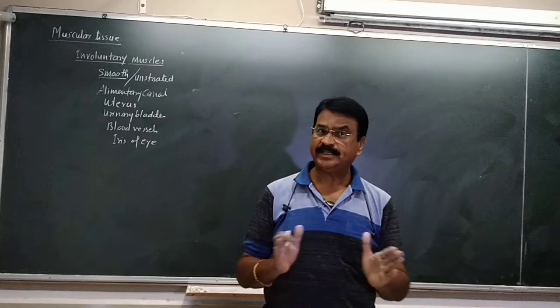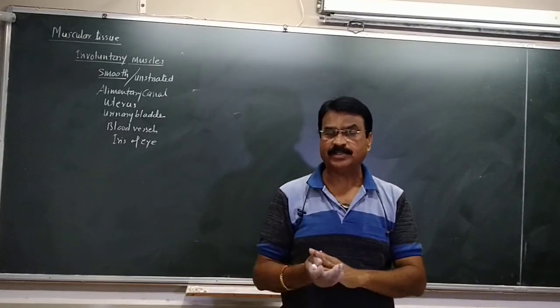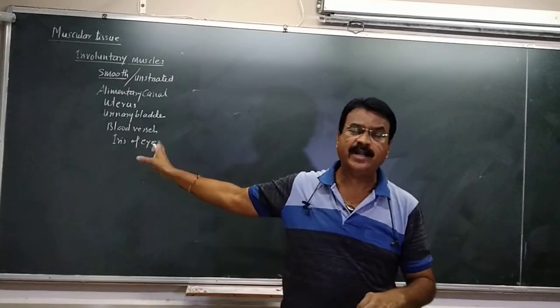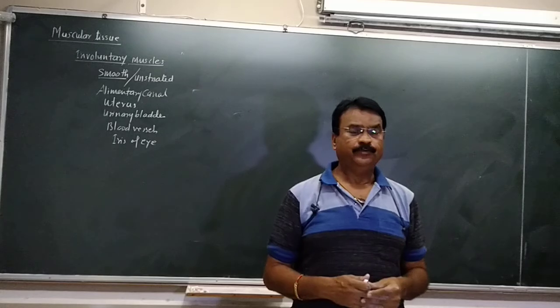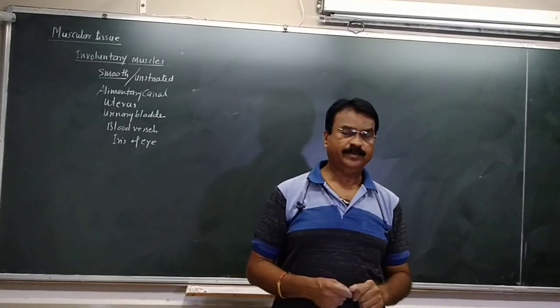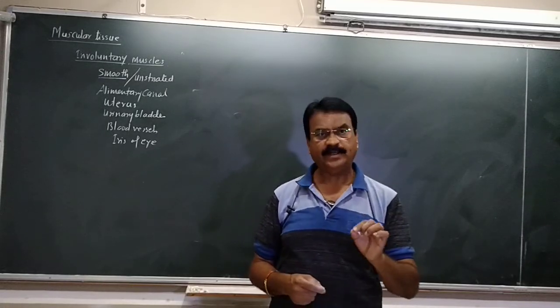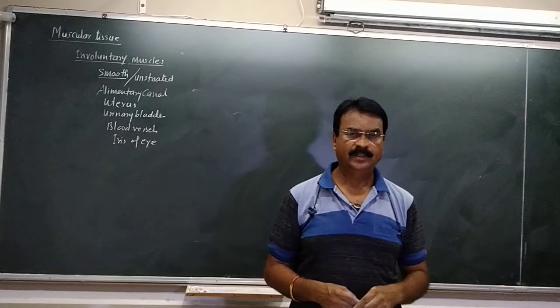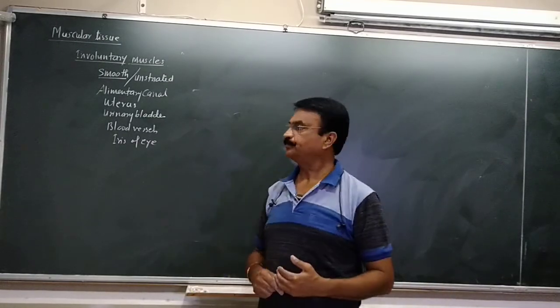And we don't see the striations, the dark and light bands which we have seen in the striated muscles. Here dark and light bands are not there. And that's why we call these muscles smooth muscles, because non-striated or unstriated muscles are there, and they are called the smooth muscles, which are present in our alimentary canal, digestive tract.